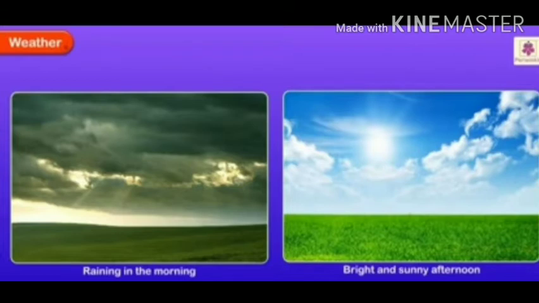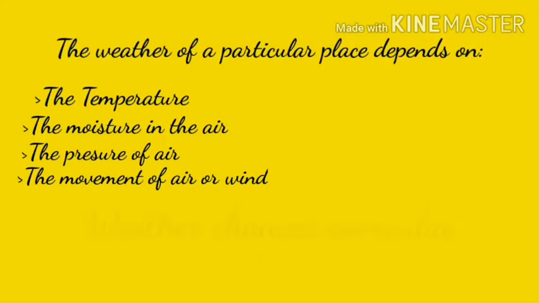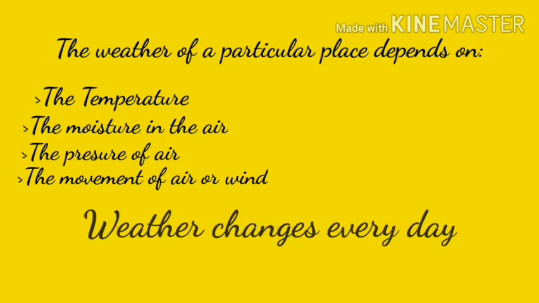It may be hot and dry today, but tomorrow it may be rainy and wet. The weather conditions in the morning may be different from that in the evening. Changes in the weather conditions give rise to seasons. The weather of a particular place depends on the temperature, the moisture in the air, the pressure of air, and the movement of air or wind.